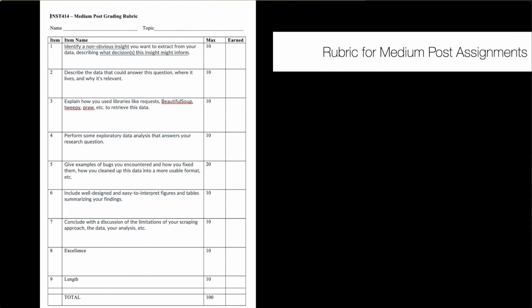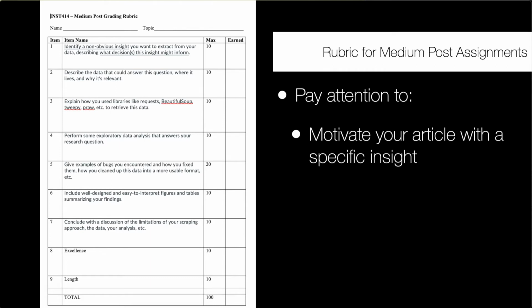So where actually do your points come from in this? The rubric for your Medium posts is here. The first thing you'll see is that 10 points, this is almost across the board, 10 points of your assessment go to that first criterion: identifying some non-obvious insight and what decision you're trying to inform.